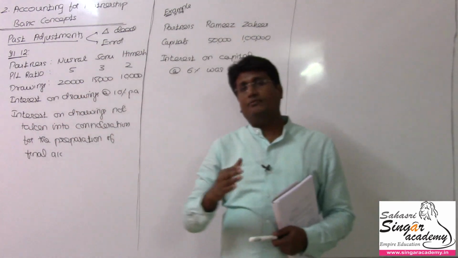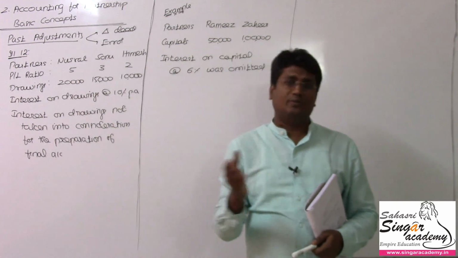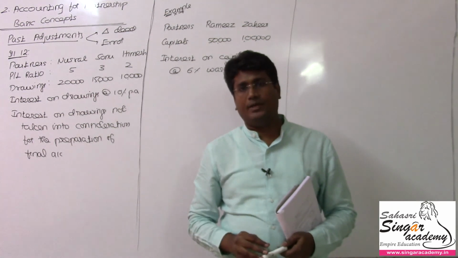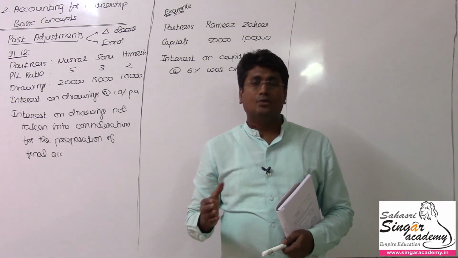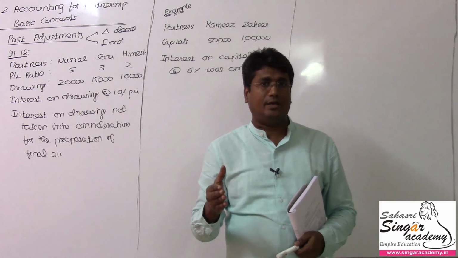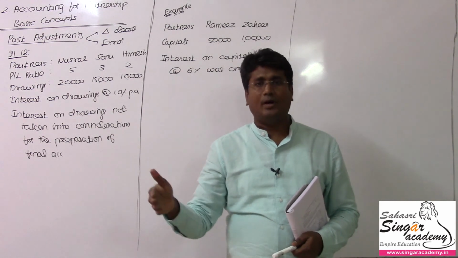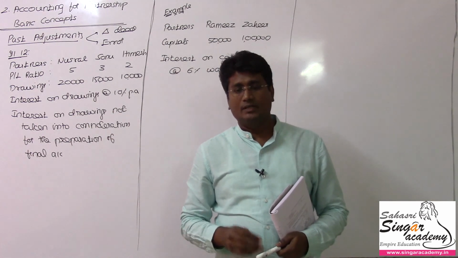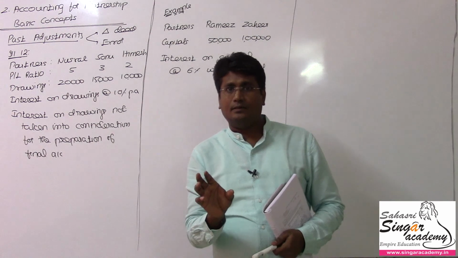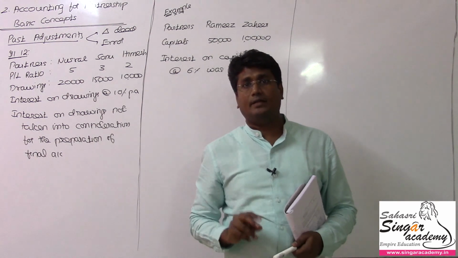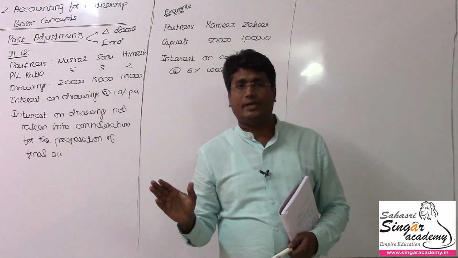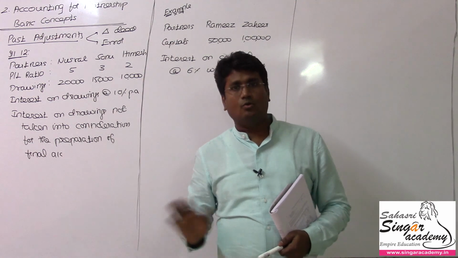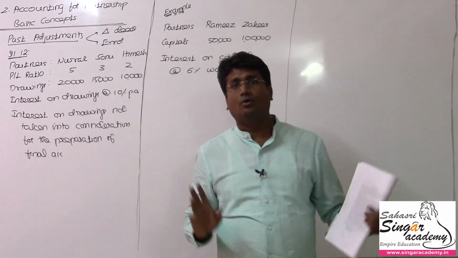For example, in a firm we have two partners, assume that. Partner A and partner B. Partner A takes care of the business for a longer time, so he is eligible for a higher share, probably 3/5. The other partner gets only 2/5. Suddenly in the current year, A could not turn up because of a health issue. So automatically B takes care of the business for a long time, and the year also is over. After that they shared using the old ratio.